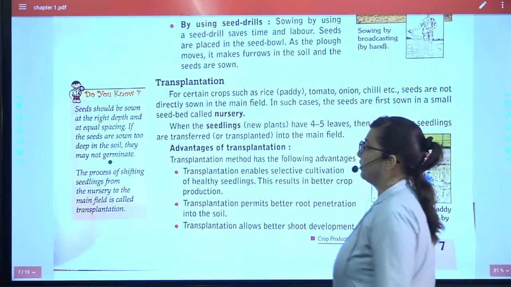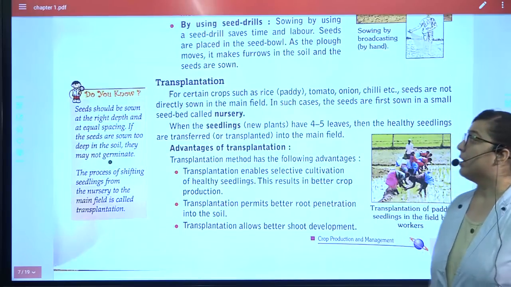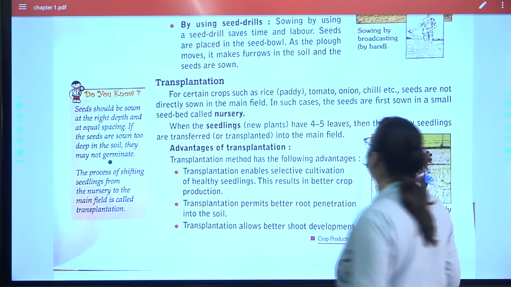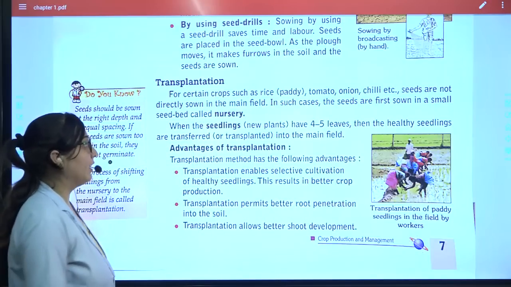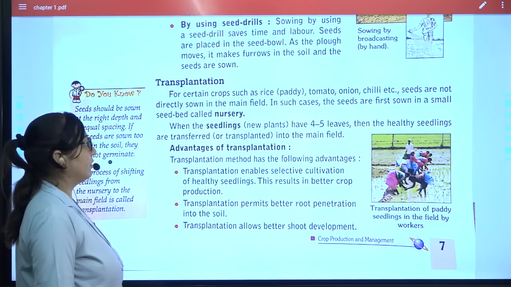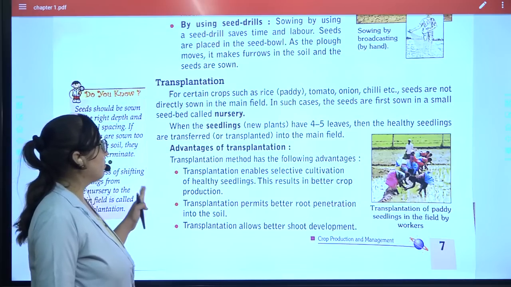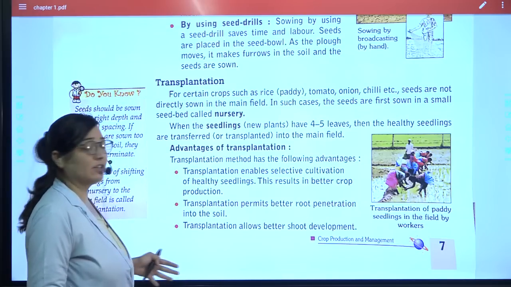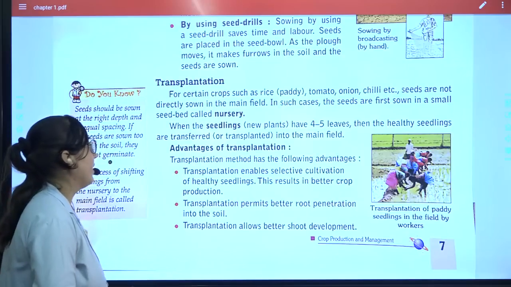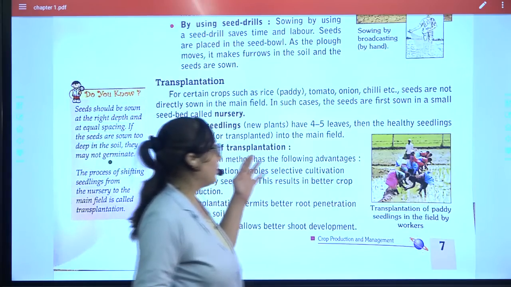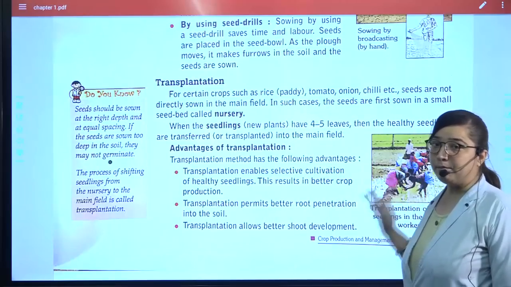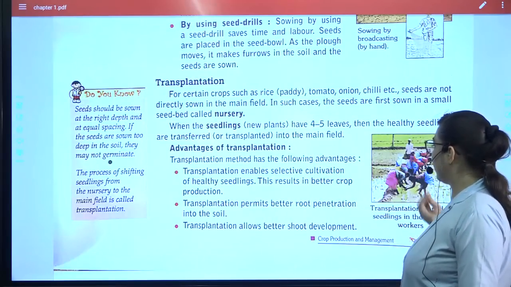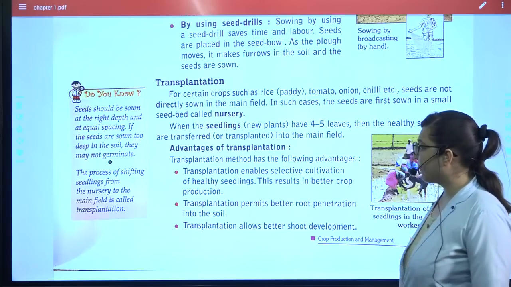Next is transplanting, a very important thing. Some crops like paddy, tomato, onion are not directly sown into the main field. In a small seed bed nursery they are kept, and when they become a bit big, that is they have 4 to 5 leaves, at that time we take them into the main field.